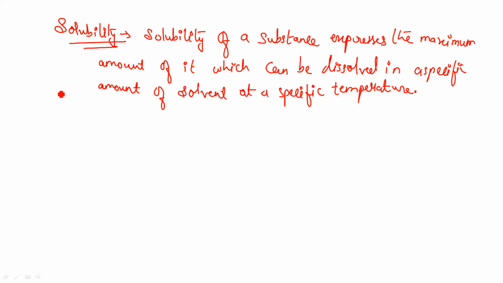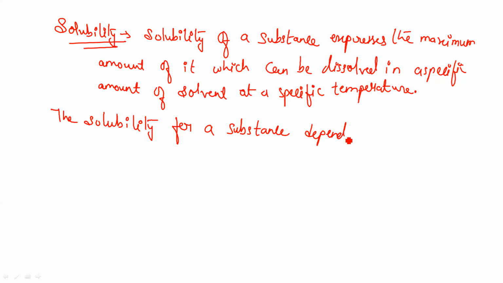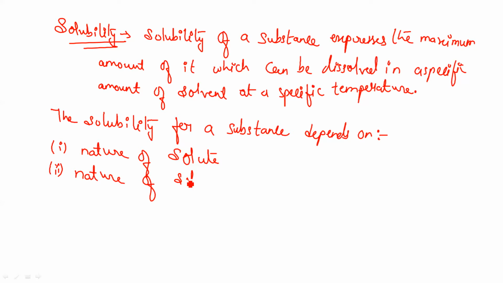On which factors does this solubility depend? The solubility of a substance depends on the following things. First, nature of solute. Second, nature of solvent.